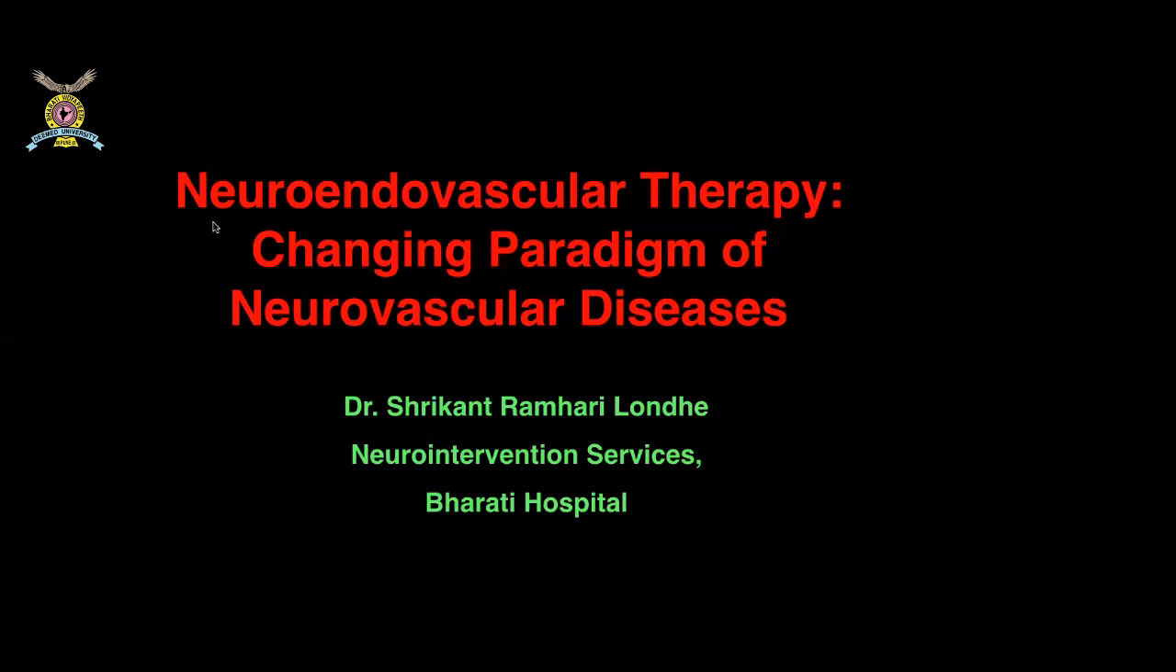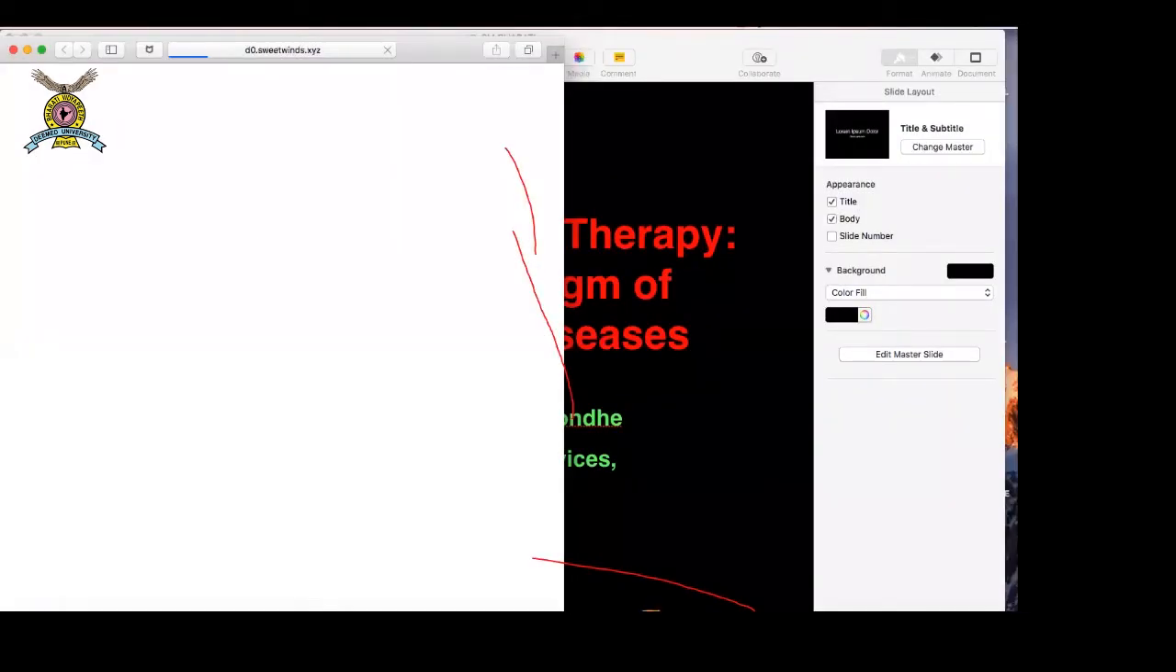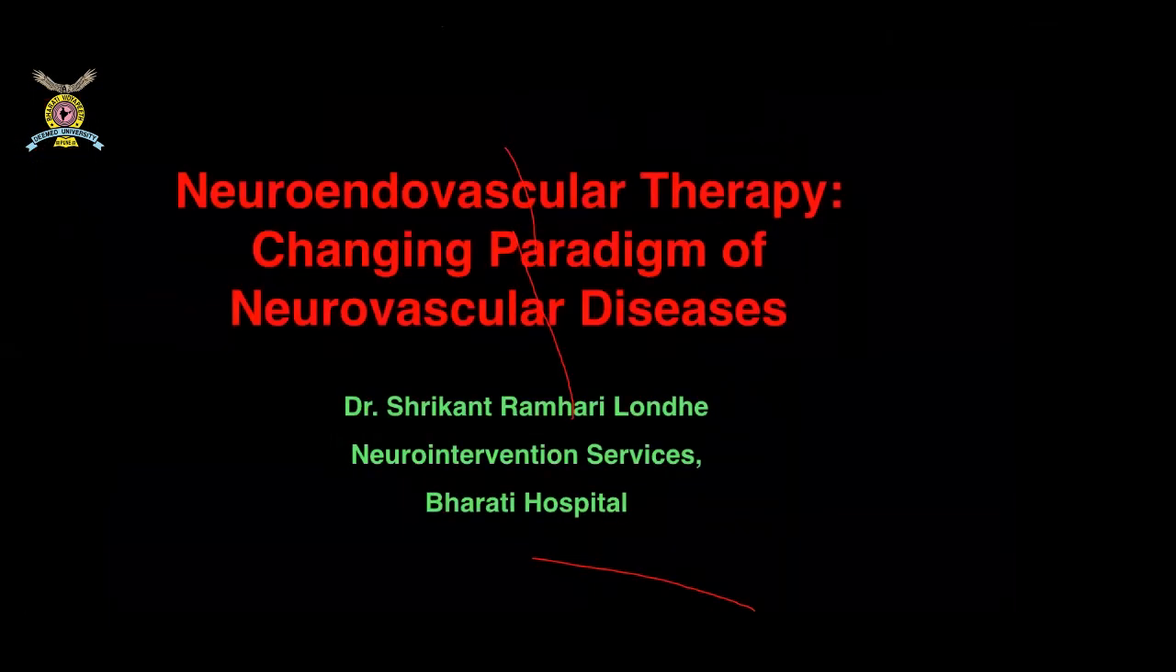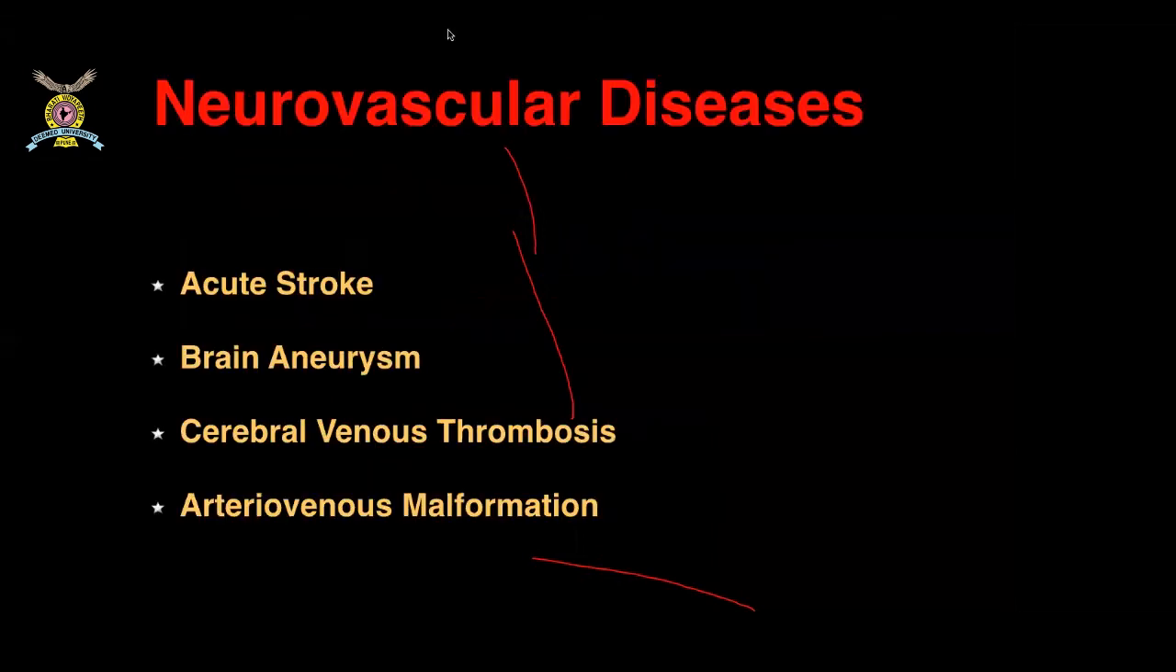As you see in the title, there are two catchy words. The first word is neuroendovascular therapy, and the second is neurovascular diseases. Now this is the latest advance which has come in the management of the neurovascular diseases. First of all, we'll see what is the meaning of the neurovascular diseases actually.